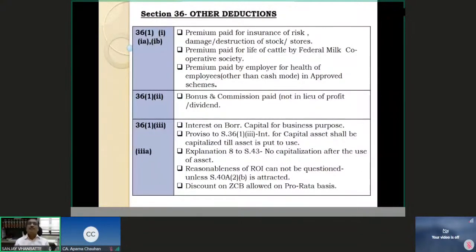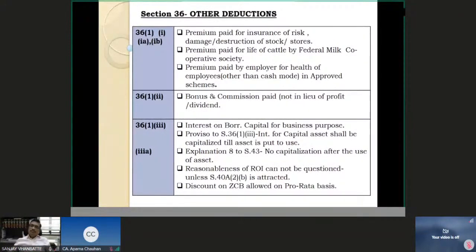Now, here we have stock and stores, stock or inventory, all types of inventory or consumable stores and spares, etc. All that insurance premium against this risk is eligible for deduction under section 36(1)(i). Then premium paid for life of cattle by Federal Milk Cooperative Society, 36(1)(i)(a). Then premium paid by employer on the health of the employees, it has to be other than in cash mode in the approved schemes, then it is eligible for deduction under section 36(1)(ib). Okay.